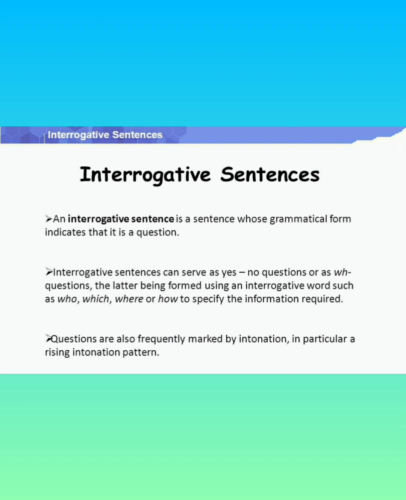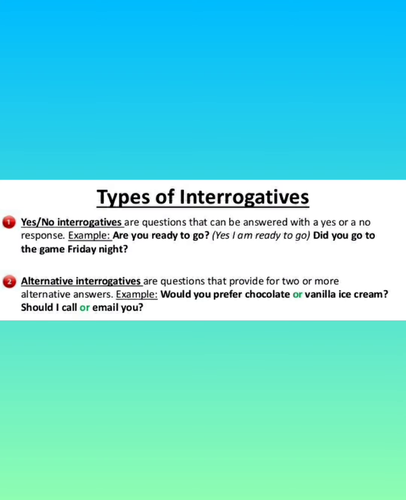An interrogative sentence can serve as a yes/no question or a WH question, the latter being formed using an interrogative word such as who, which, where, how, to specify the information that is required. Questions are also frequently marked by intonation, in particular a rising intonation pattern. These are the things we need to learn about interrogative sentences.